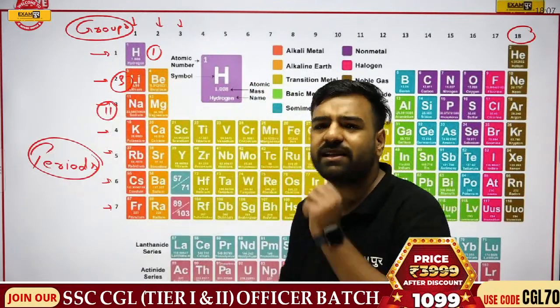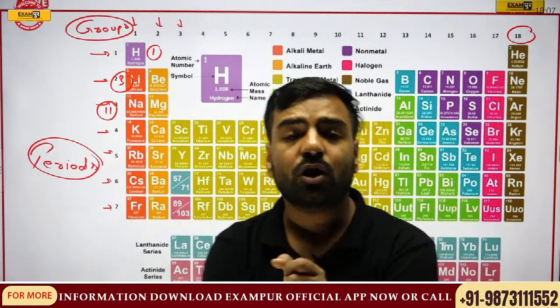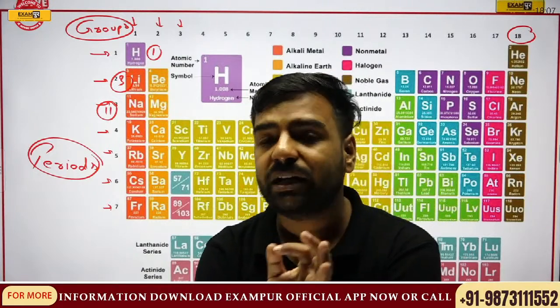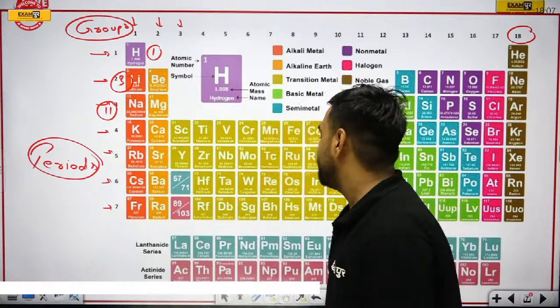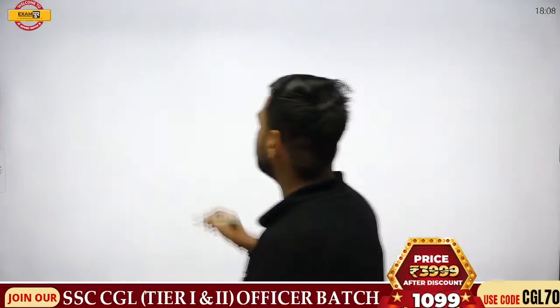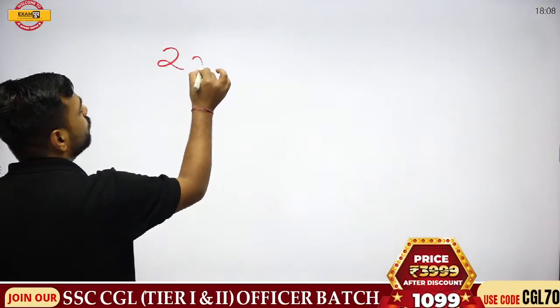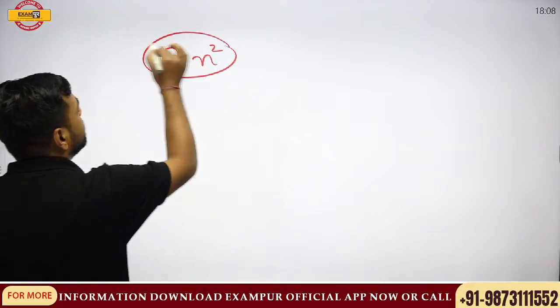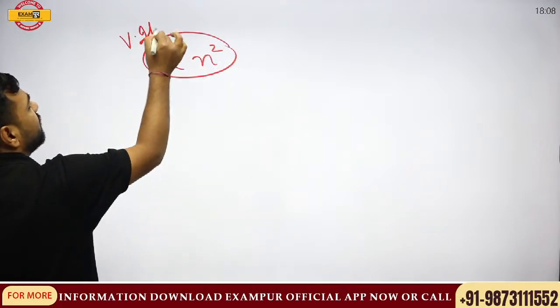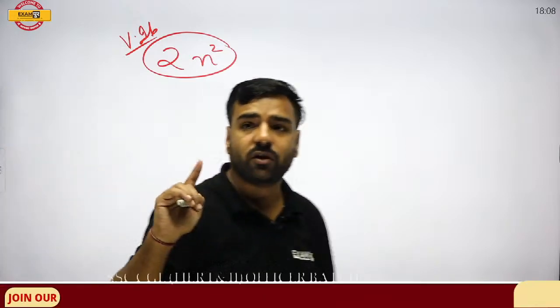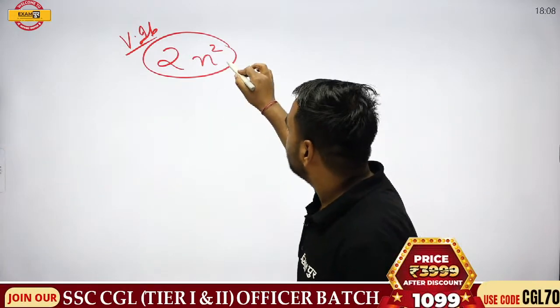Now, you must be wondering, sir, how can we talk about the outermost electrons? How many electrons will be there in the outermost shell? Let me tell you, there's a formula, that is 2n square. Very important. It is asked in the examination, so do not forget. Everyone, please remember this part. We have to remember the formula 2n square.